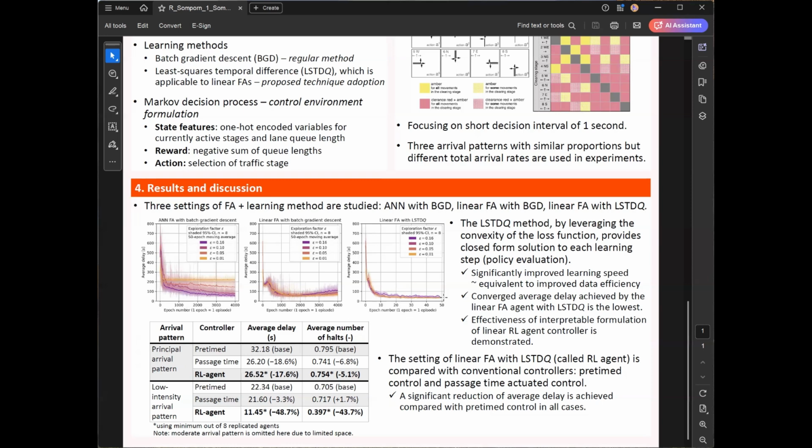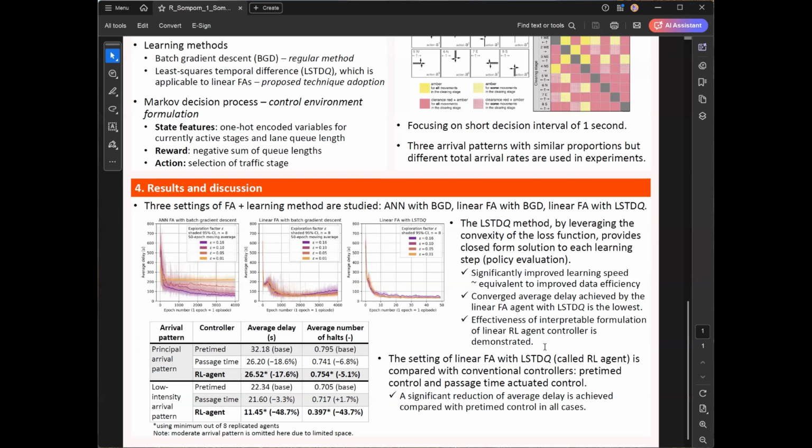The major difference among these plots is in the horizontal axis, where you can see that the scale is totally different. We see convergence that can be attained around 10 or 20 iterations, whereas in the first 2 settings, it would be very lengthy, thousands of iterations, or at least 1,000 iterations in the second case. This much faster convergence could be achieved by the nature of the least square learning method. It is leveraging the convexity of the loss function, which is a property of this linear formulation, and we can achieve much better learning data efficiency and therefore learning speed.